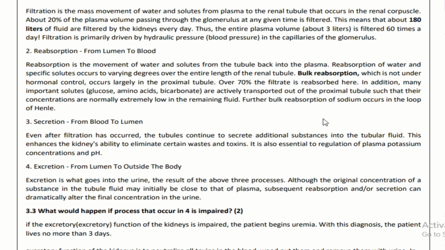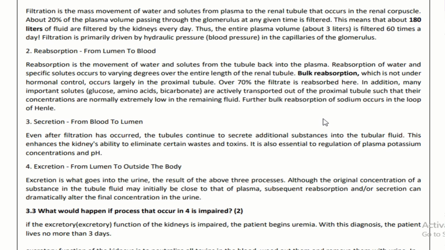Secretion is number 3, from blood to lumen again. Even after the filtration has occurred, the tubules continue to secrete additional substances into the tubular fluid. This enhances the kidney's ability to eliminate certain wastes and toxins. It is also essential for the regulation of plasma potassium concentration and pH.